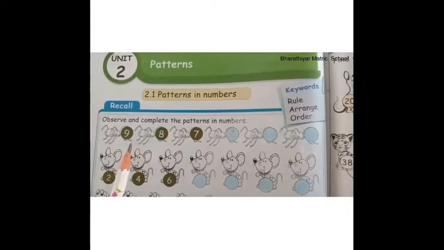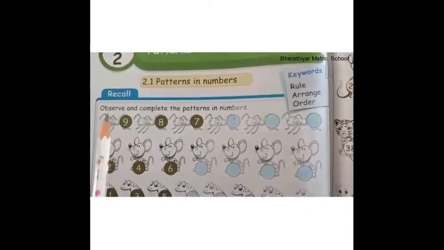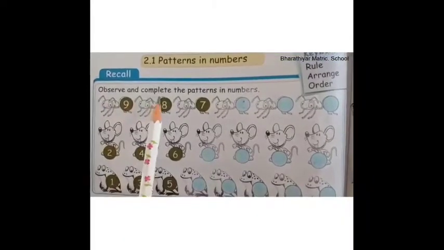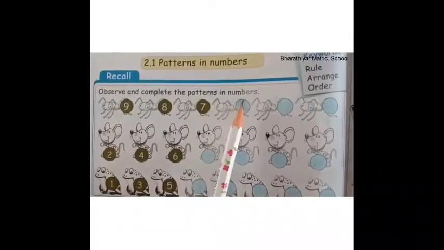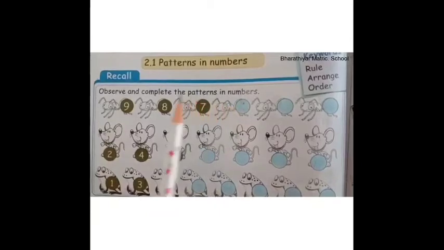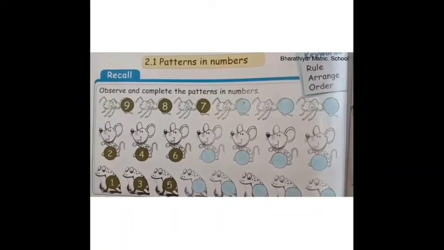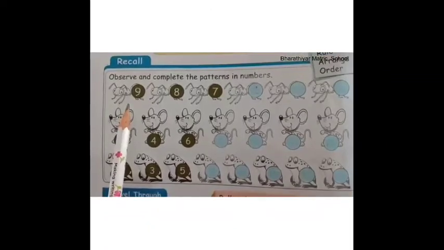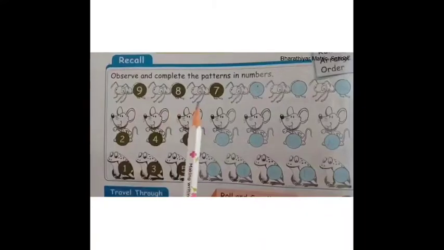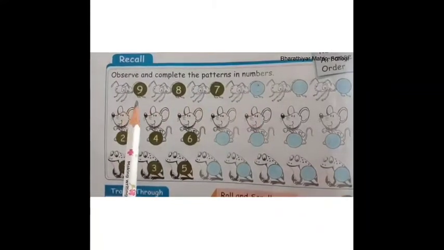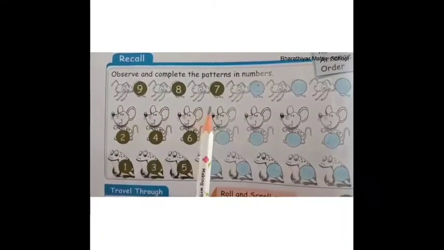First, let us recall, children. Observe and complete the patterns in numbers. Children, observe the patterns in each row and find the next number. Look at the numbers on the ants. 9, 8, 7.